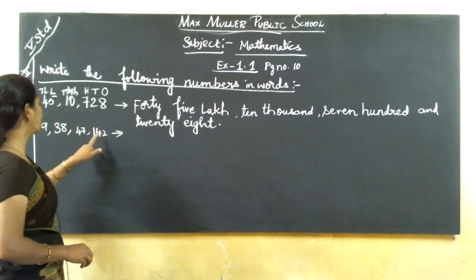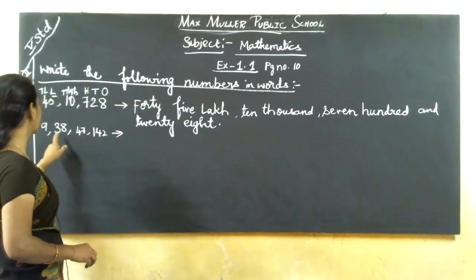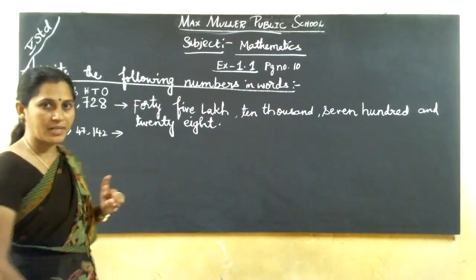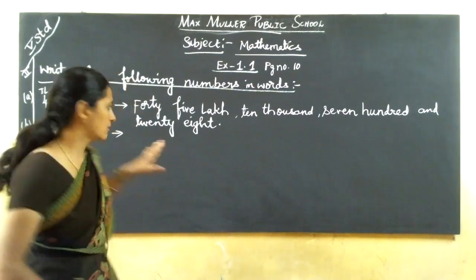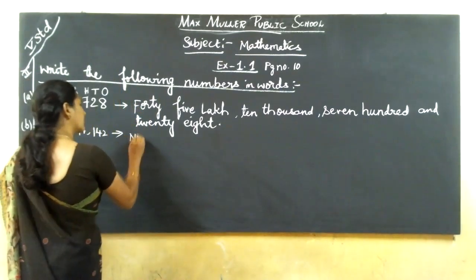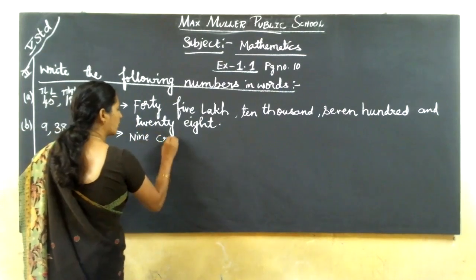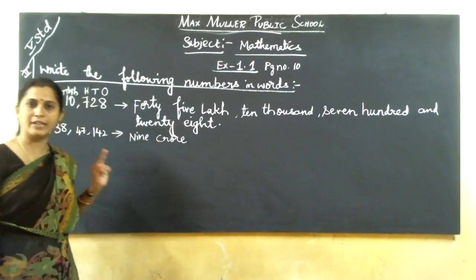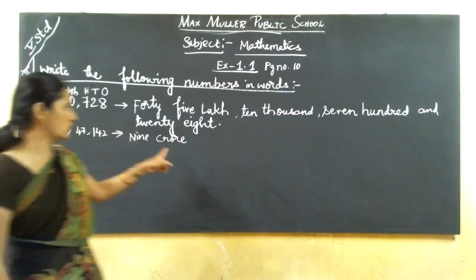9 here, see: 1, 2, 3, 4, 5, 6, 7, 8 digits. 8 digit means what will come? Crore. 9 crore, N-I-N-E, 9 crore. C-R-O-R-E, crore, not C-O-R-E, core. Core is different and crore is different.